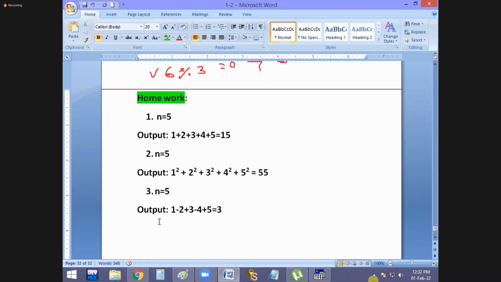How is the answer 3? See that, 1 positive number, 3 positive number, 5 positive number. 1 plus 3 plus 5 is 9. Later, minus 2 plus minus 4, minus 6. 9 minus 6 is 3. Answer 3 now. That's all. It is your third. You have to print the same series, including the series. Understood, everybody? These are the homeworks.